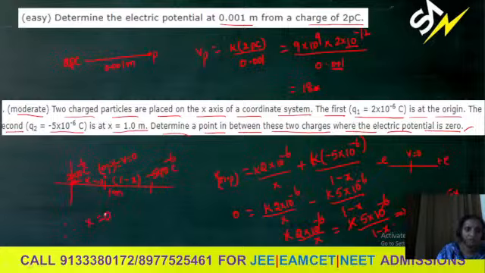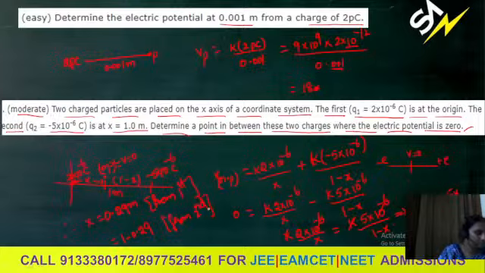Finally, I'm writing here, therefore, where the potential is 0 from the first charge is 0.29 meters. If they're asking from the second charge, what is that distance from the second charge where the potential is 0? It is 0.29 meters from the first charge, so it will be equal to 1 minus 0.29 from the second charge. The options can be given that way also.